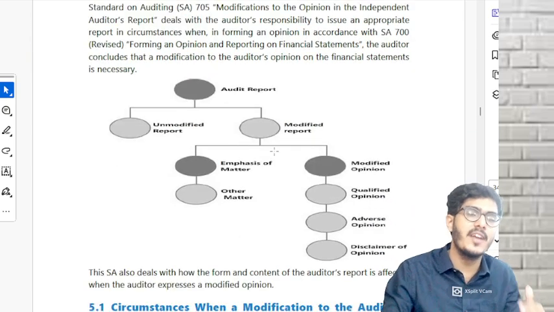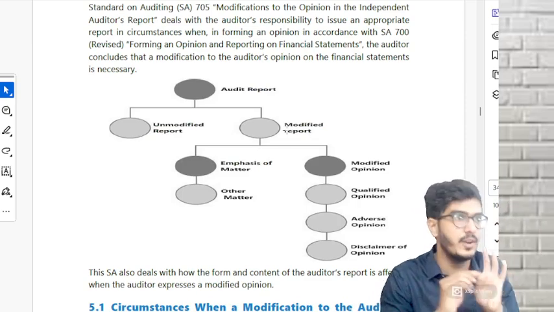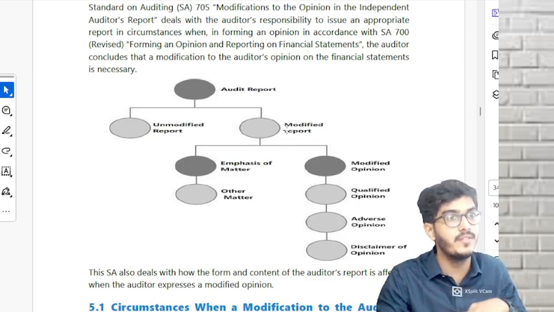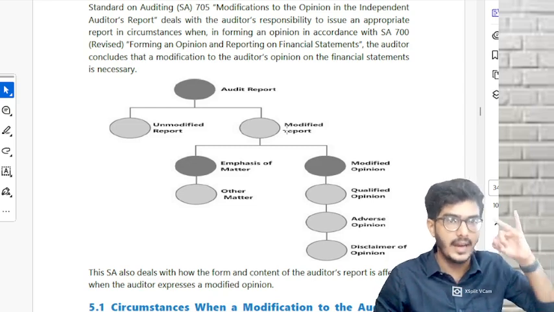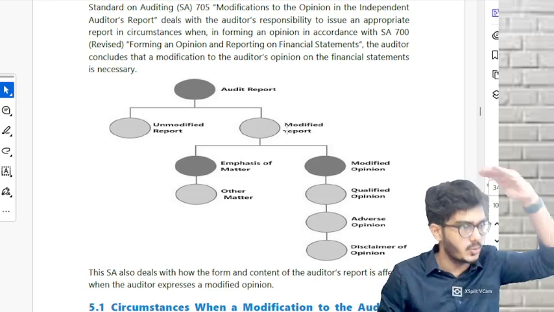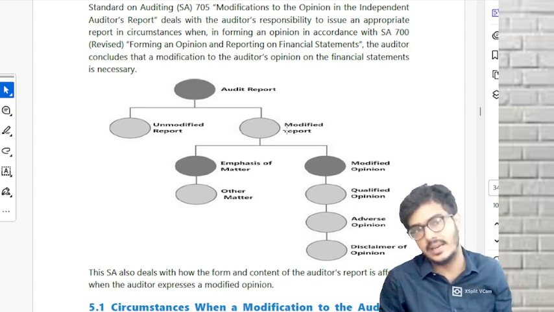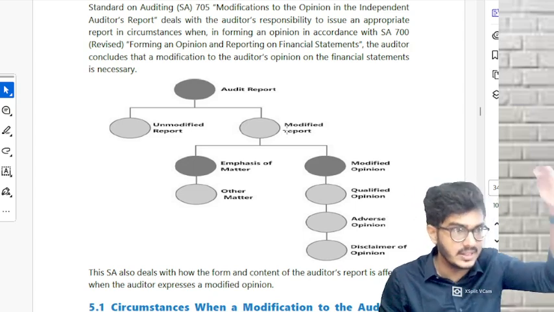Essay 705, please focus. If you remember, there are total 4 types of opinion. One is unmodified opinion. But if I ask you how many modified opinions? 3. Qualified, adverse, disclaimer. If you ask me what is the hierarchy of the worst, I would say it is qualified, adverse, and disclaimer. It is not a rule which ICAI has given. I am telling it, taken from my own understanding, I am giving this as the hierarchy.